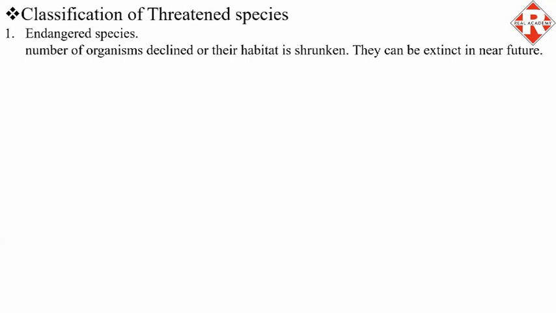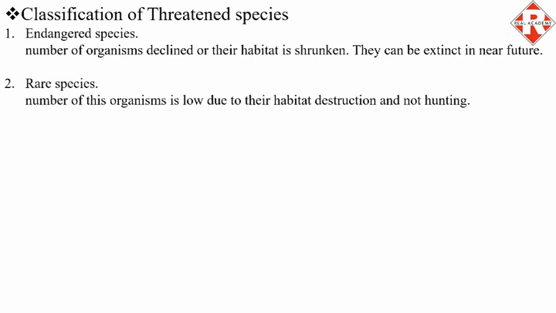First, endangered species. The number of organisms has declined or their habitat has shrunk. They can be extinct in the near future. If care of the habitat is not taken, that is, by avoiding deforestation or urbanization, then in the coming future these animals can be extinct. Second, rare species. The number of these organisms is low due to their habitat destruction and not hunting. It is very important that not because of hunting but because of habitat destruction, the number of organisms or animals is low.